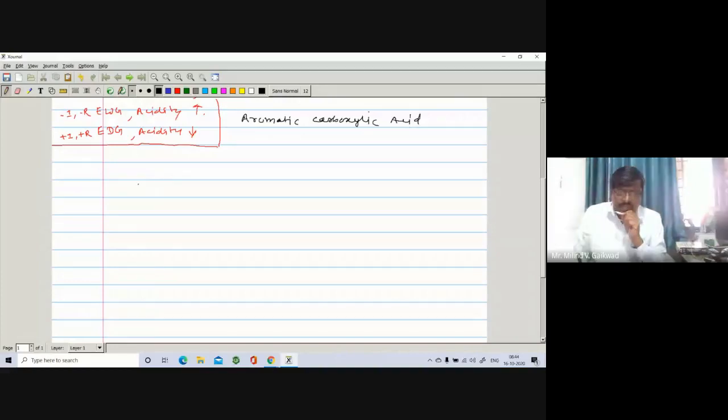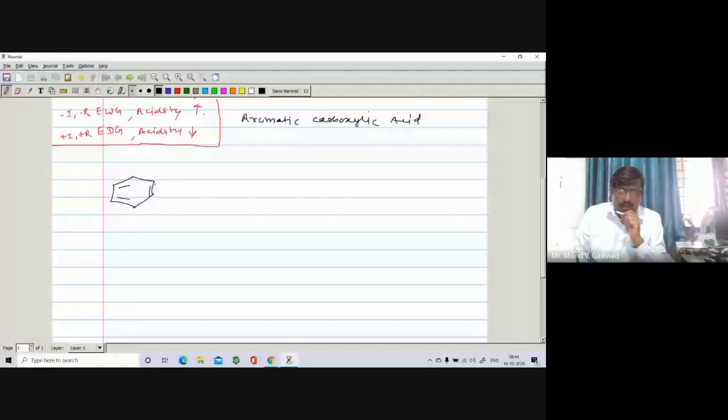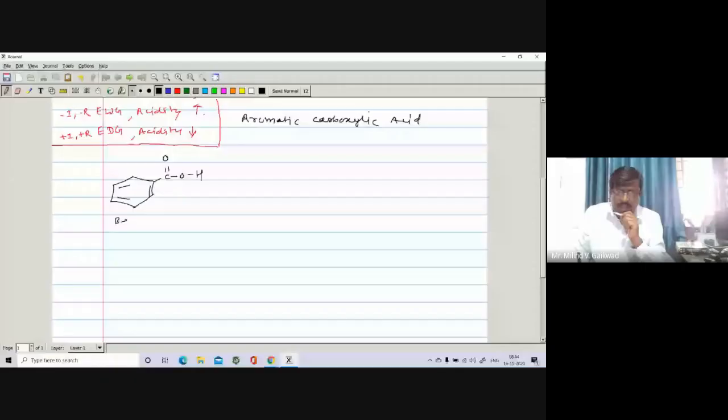For example, suppose you have a benzene ring with a pi bond, and there is a presence of C double bond O and OH. It is called benzoic acid.